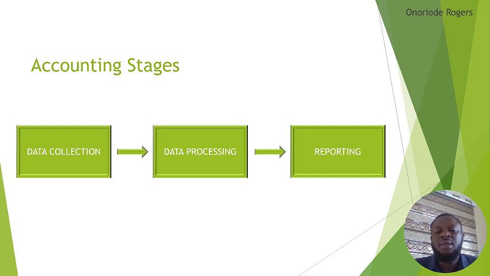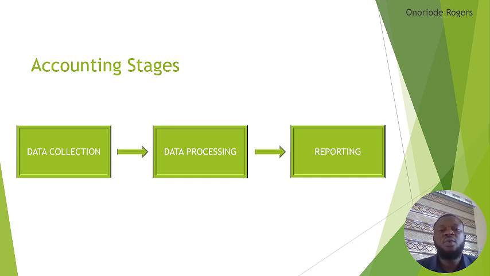Then the next one is data processing. Data processing in accounting involves transforming raw financial data into meaningful information that can be analyzed and reported. So what are the key activities here? We have the first one, which is recording transactions, that's inputting or recording collected data into the accounting system using journal entries. Thereafter we post to the ledger.